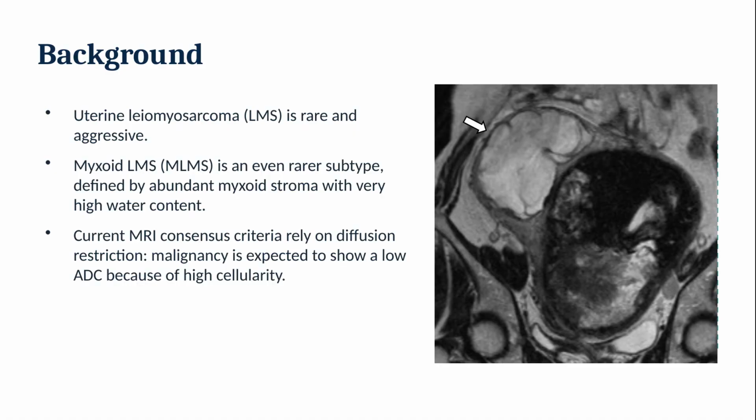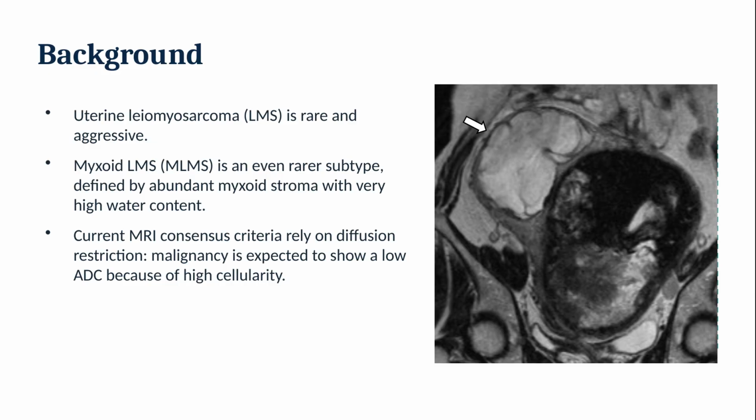Uterine leiomyosarcoma is a rare and aggressive tumor. Myxoid leiomyosarcoma, which we will call MLMS, is an even rarer subtype. It is defined by abundant myxoid stroma, which has a very high water content.